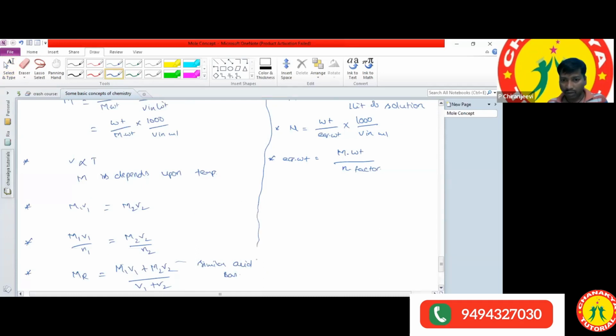Now once you check it out, equivalent weight is equal to molecular weight by N factor. What is the N factor? N factor we can take as acidity or basicity, or the number of electrons transferred in a chemical reaction.